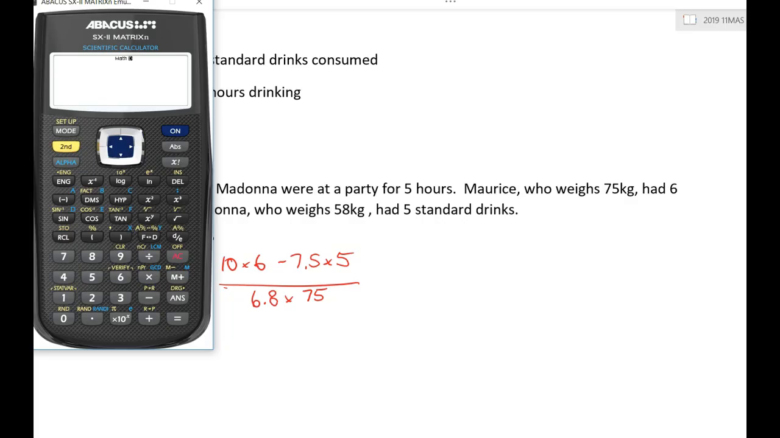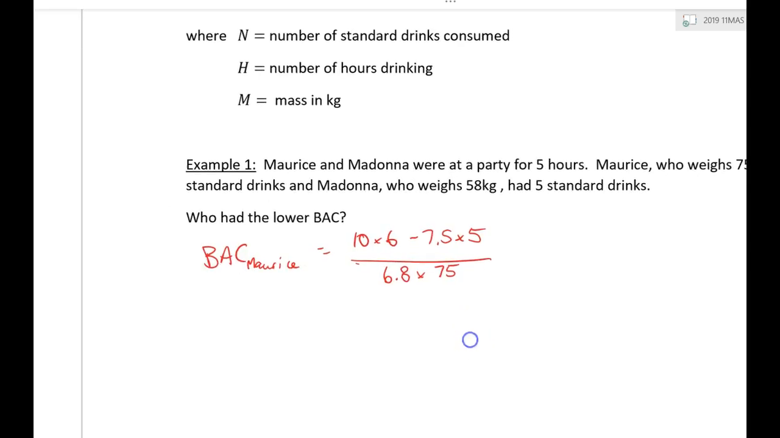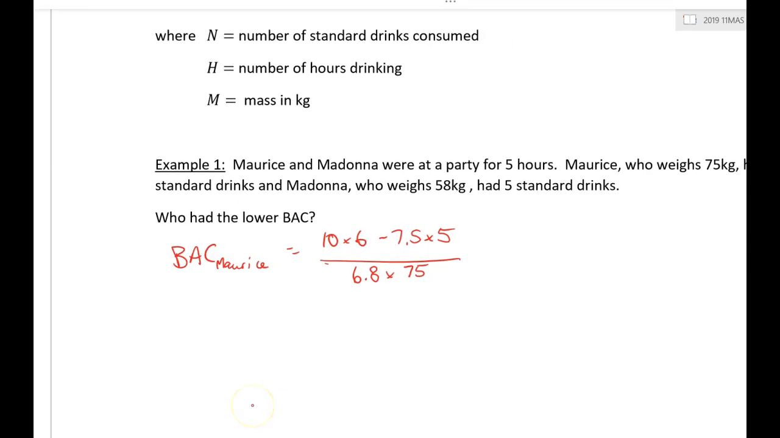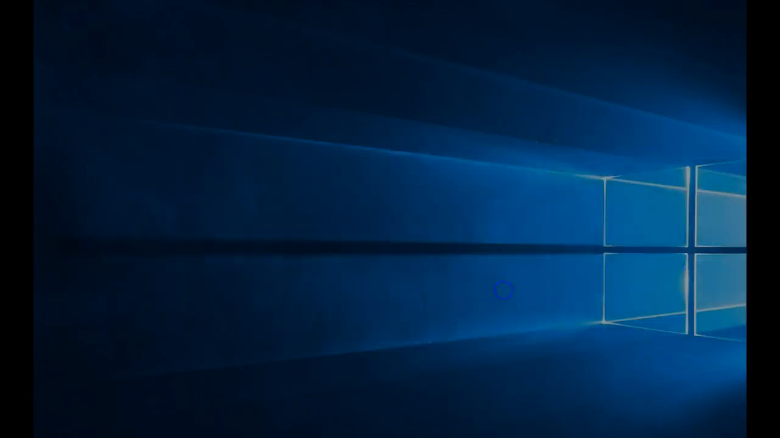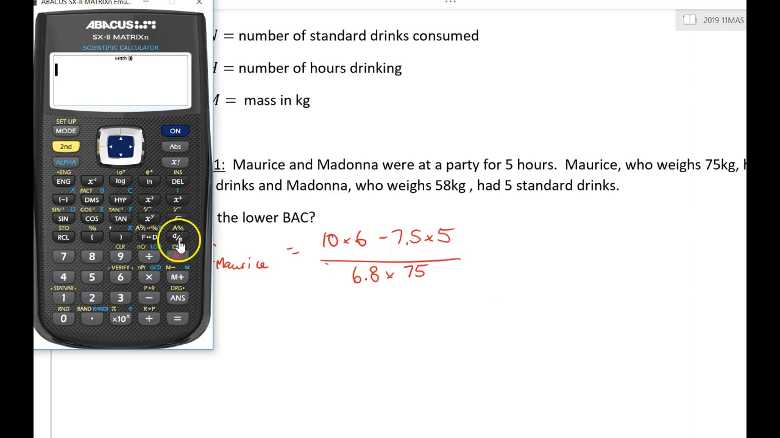So here is my calculator. Just make sure, oh boo, I've lost it. Come back, calculator. Here we go. We're going to type this in. I'm going to put my fraction in first. I'm going to say 10 times 6. You could quite easily just write a 60 there because I know you're that smart. But anyway, 10 times 6 minus 7.5 by 5. Just having a look, that looks right. I'm going to have the right order of operations. Arrow down to get down the bottom here, and I've got 6.8 times 75. This is going to calculate Maurice's blood alcohol content.